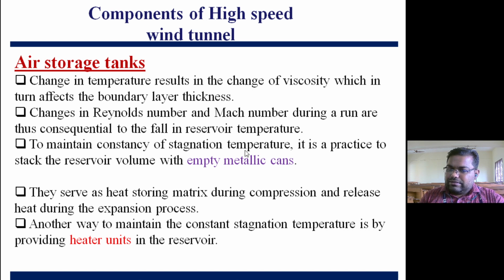To maintain constancy of stagnation temperature, it is practiced to stock the reservoir volume with empty metallic cans. They can serve as a heat storing matrix during compression and can release heat during expansion. Another way of maintaining constant stagnation temperature is by providing heater units in the reservoir, but that is actually not recommended because of the chances of fire. So the first method is recommended. Empty metallic cans can be kept inside the reservoir. They will absorb the heat while compression is taking place, and they will release it during expansion. So constant temperature can be maintained.